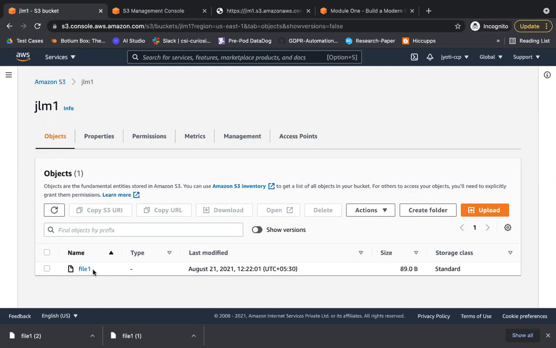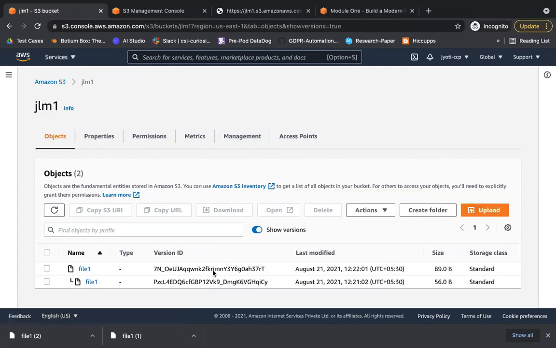Once you enable versioning, all the files you upload get a unique ID. Now you go ahead and delete the file from your system. If you open this toggle to show versions, you'll see a file here with type delete marker. That means that is your current file which was deleted. Now from here, if you click on that file and in the actions you click delete, what happens? You are able to restore your deleted file.